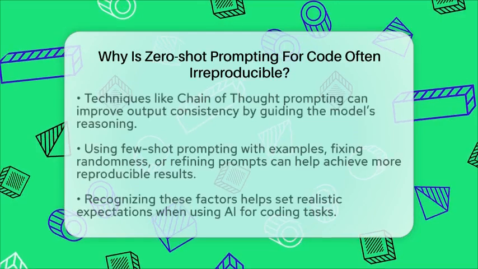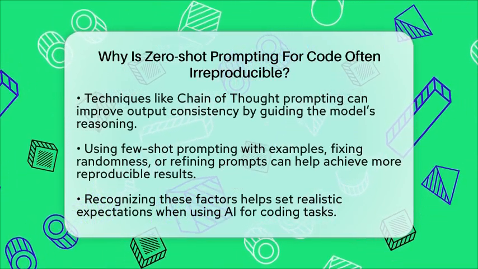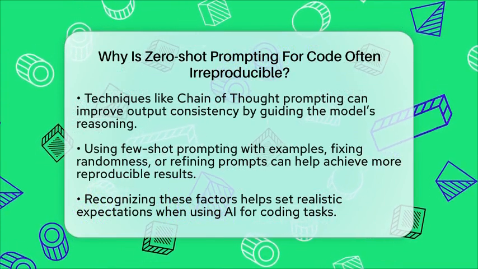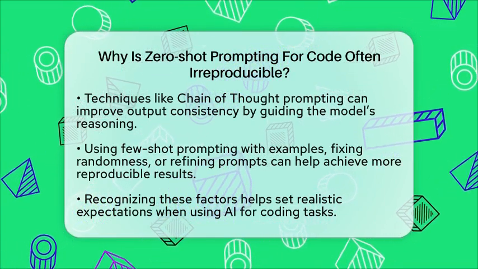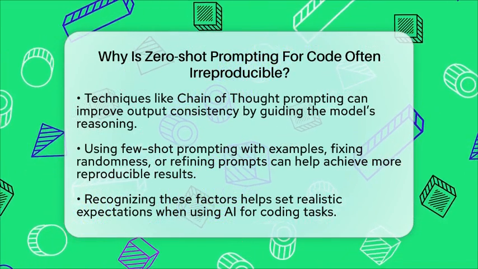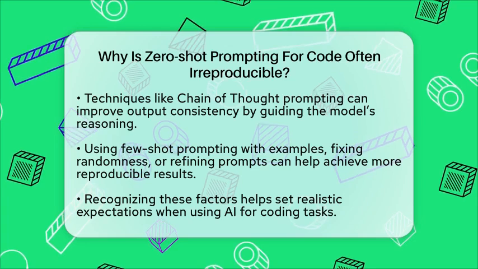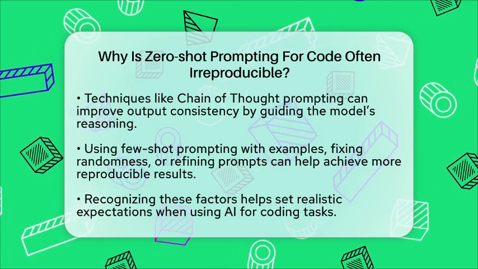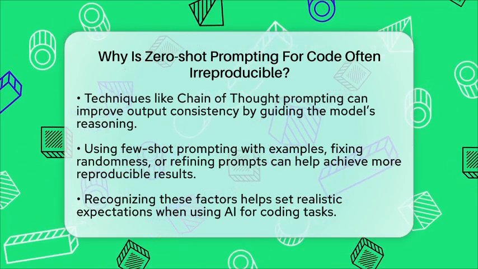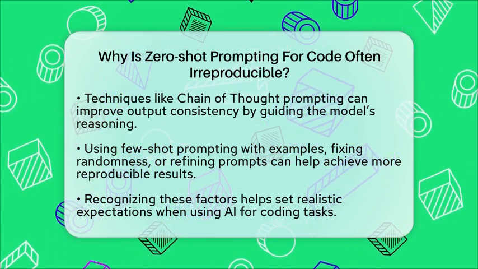Finally, methods like chain-of-thought prompting help improve consistency by guiding the model through reasoning steps. Pure zero-shot prompts lack this structure, so the model may produce answers based on different internal assumptions each time, increasing variability. Knowing these factors helps you understand why zero-shot prompting for code isn't always reliable for reproducibility.